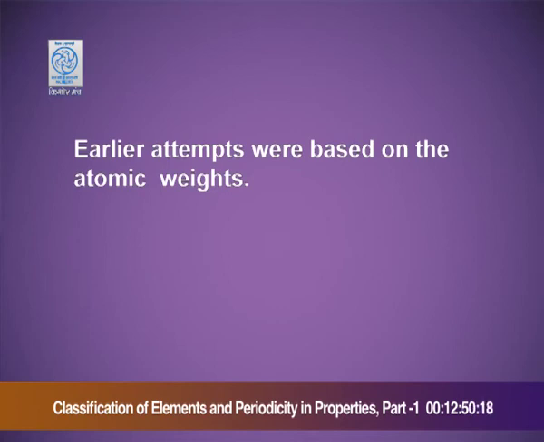Before the 18th century, when very few elements were known, it was very easy to study these elements and their properties. But with the discovery of many more new elements, it became difficult to study their properties. This led to the need for classification of elements, and hence the periodic table. Today we will study what attempts led to the formation of the periodic table. Earlier attempts were based on atomic weights.